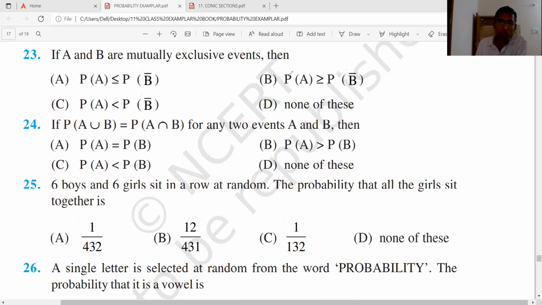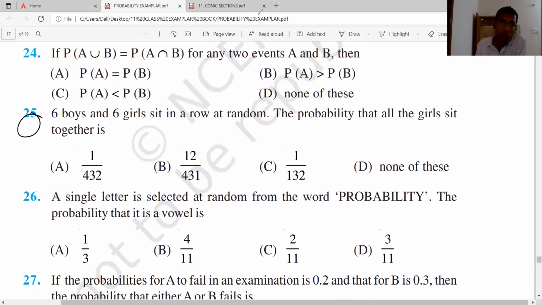I think this is also a sets question in a way. For this, what is the answer? So is it A? Probability of A should be equal to probability of B. Why? Yes, sir.